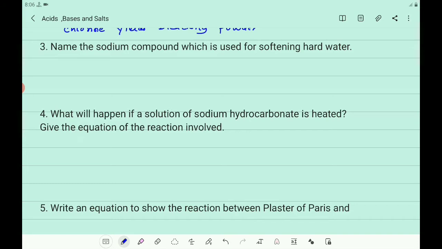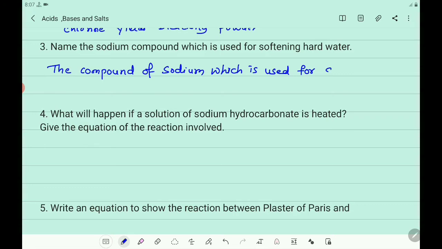The compound of sodium which is used for softening hard water is sodium carbonate, that is Na2CO3.